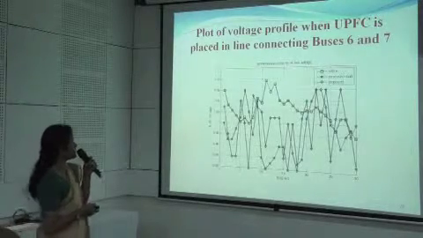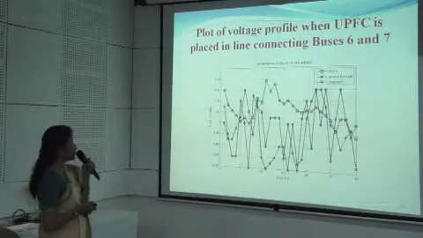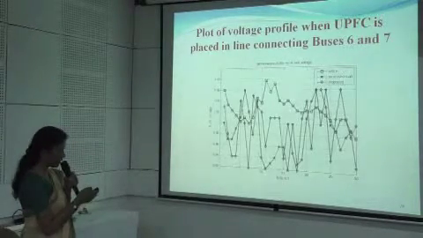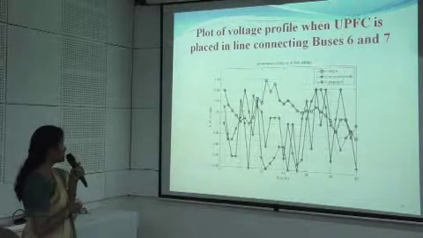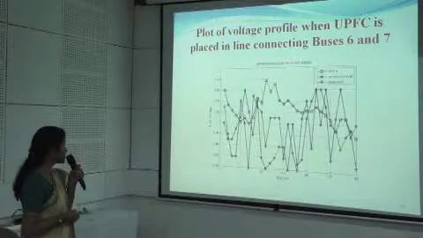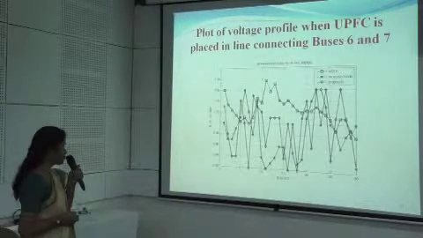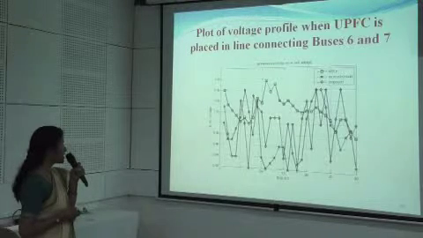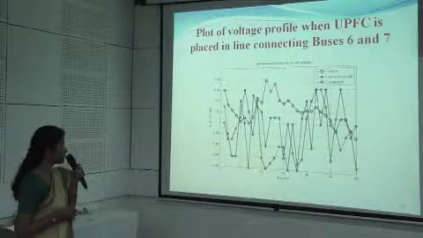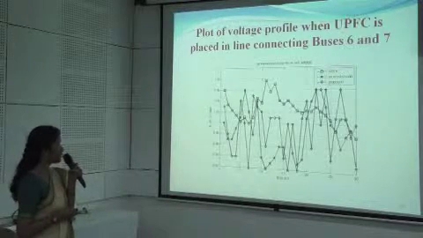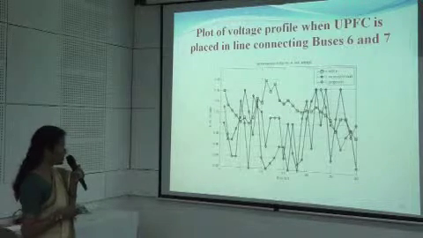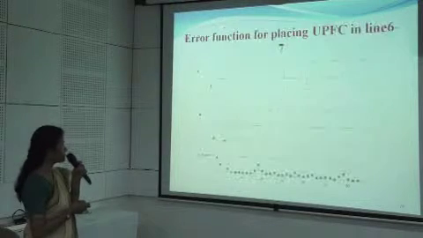This is the voltage profile when the UPFC has been placed in the line number 6 and 7 for the bus number 21. It has been found out that these are the voltages during the normal load condition. Then the same voltages have been reduced to these values when subjected to the increased load value, and the same has been maintained within a constant voltage profile, to vary between the defined value of these control voltages. So these values are set again to lie within the limited value using the proposed algorithm.